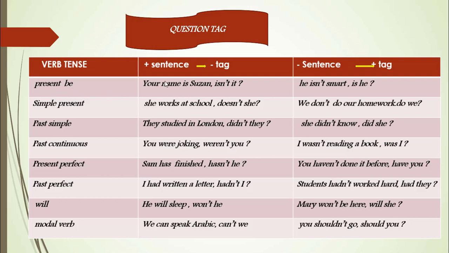Your name is Susan, isn't it? So look here, we have is. Here it's positive, so the question tag is isn't it. Here isn't is negative. Another example: He isn't smart, is he? Here we have isn't, which is negative, and the question tag is, which is positive: is he?